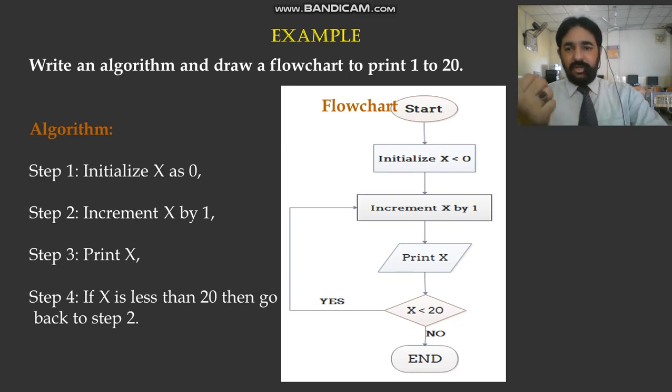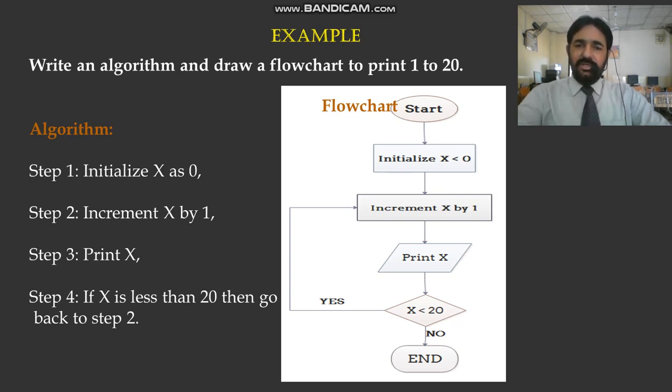If a value is not assigned, then the assumed or initial value is 0, and we can assume variables to be any letter like x, y, z, a, b, c. Normally we assume x, y, z, h, s. So initialize x as 0.